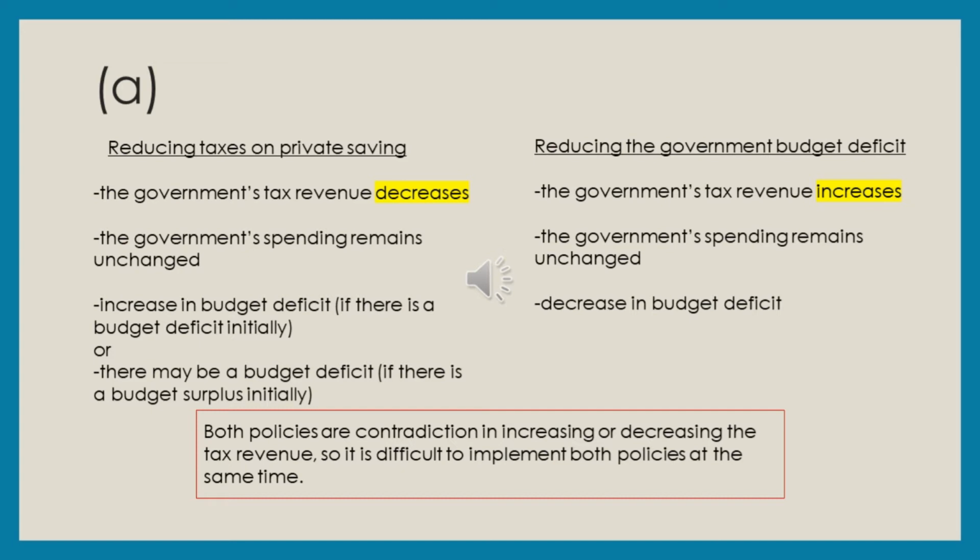But to reduce the government budget deficit, the government needs to collect more tax from citizens, so the government's tax revenue increases, and there will be a decrease in the budget deficit. Both policies contradict each other because the first policy will decrease the tax revenue, but the second policy needs to increase the tax revenue. So it is difficult to implement both policies at the same time.